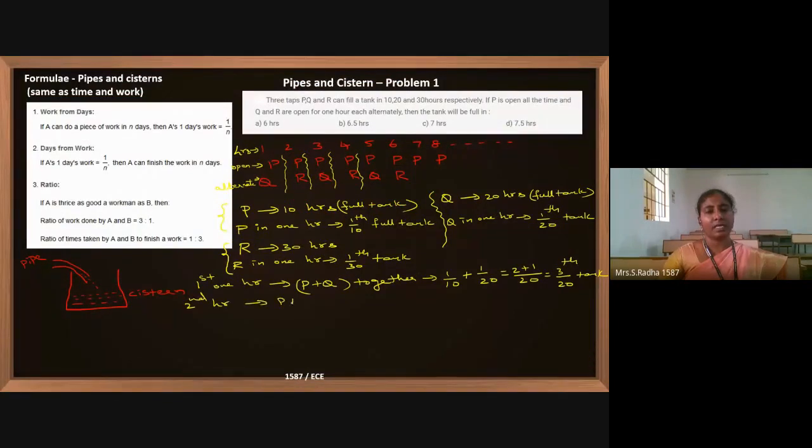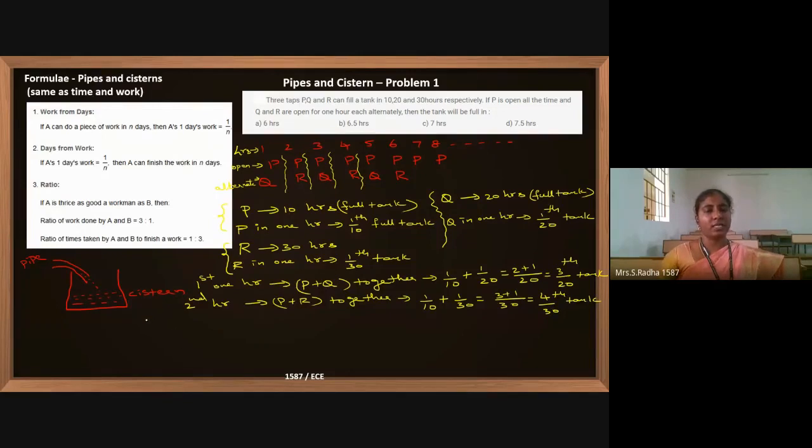So P and R are working together. And how much of the tank can they fill? P can fill 1 by 10th in 1 hour, and R can fill 1 by 30. If you make LCM, this becomes 3 plus 1, so this is nothing but 4 by 30. 4 by 30th of the tank is filled.